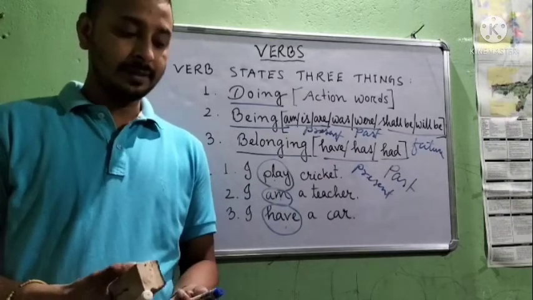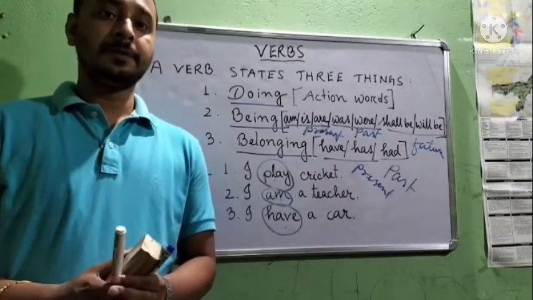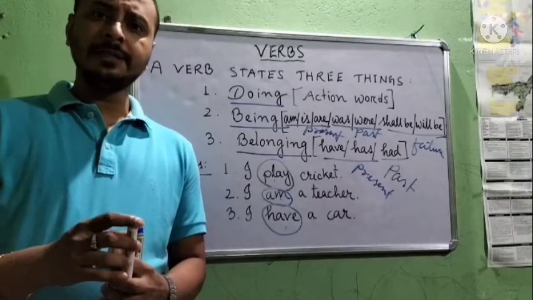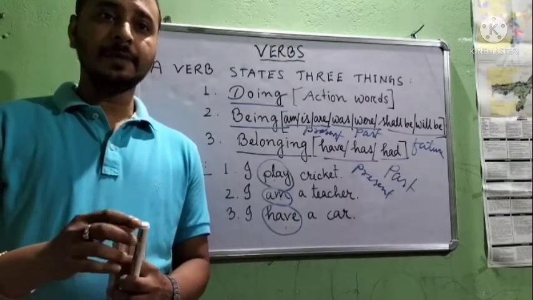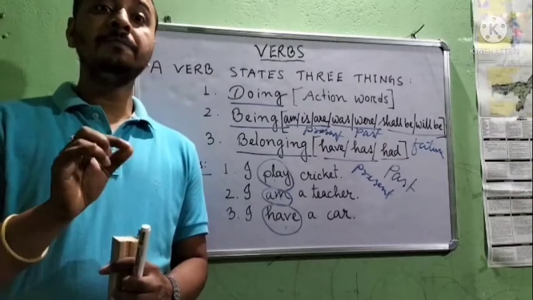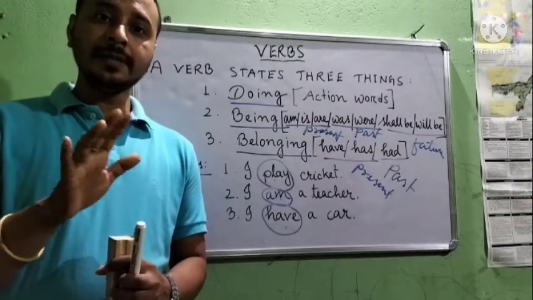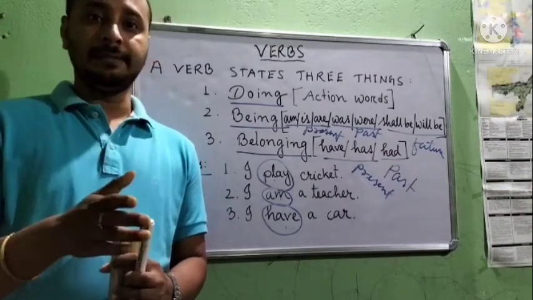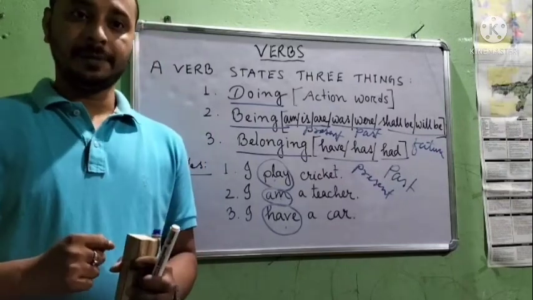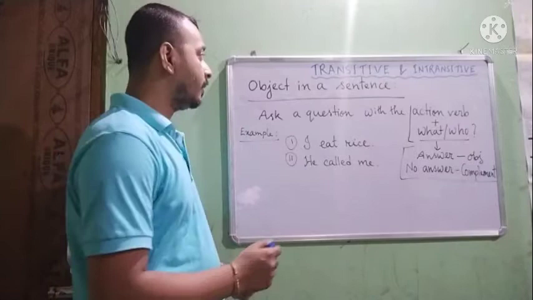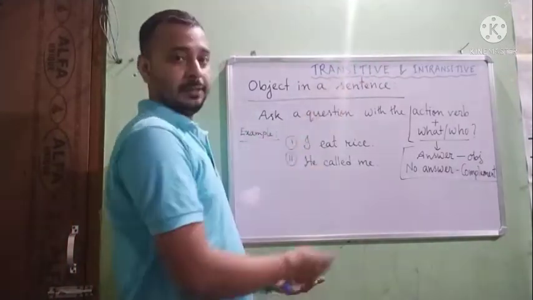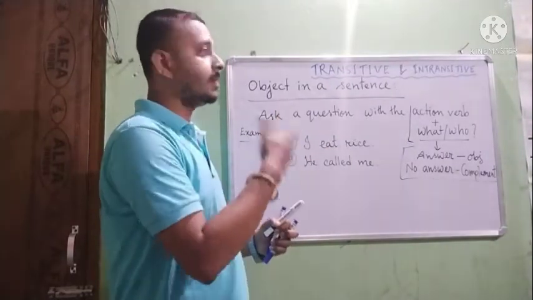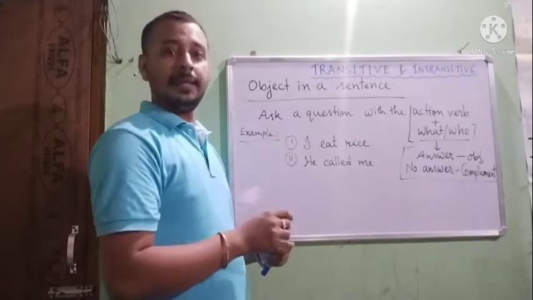Now you are going to learn there are basically two types of verbs. One is transitive, other is intransitive. But before going into transitive or intransitive, I want to tell you one important aspect, that is object. Because if you don't know what is the object in the sentence, then you cannot identify whether it is transitive or intransitive. So let's learn what is object first. Before learning transitive and intransitive verbs, we should know what an object is, because an object will decide if it is a transitive or an intransitive verb.